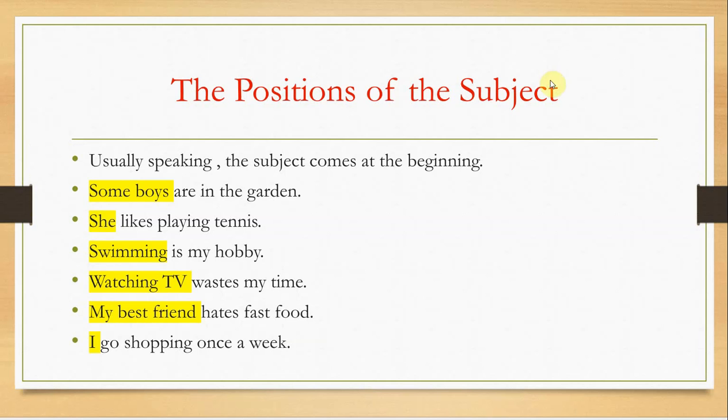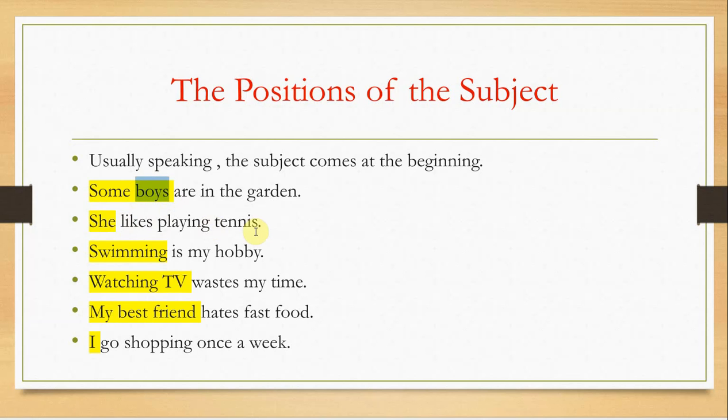So, for example, I say, "Some boys are in the garden." Here we have the words "some boys" as a subject. The words "some boys" here are a complete subject. I'm speaking about who is in the garden: some boys. So I'm speaking about boys here. This is a simple subject.